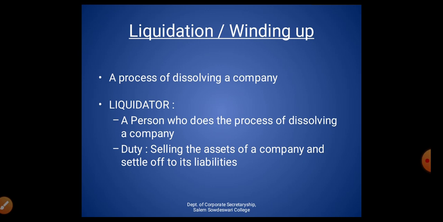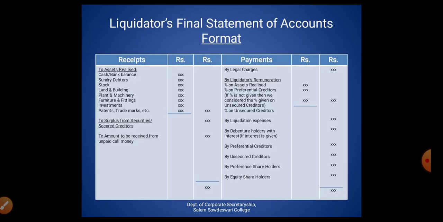Liquidation, otherwise known as winding up, is a process of dissolving a company, or terminating a company, or putting an end to a company. A person who does the process of dissolving a company is known as a liquidator, and the main and foremost duty of the liquidator is selling the assets of a company and settling its liabilities. For that purpose, the liquidator has to prepare a statement, and that statement is known as the liquidator's final statement of accounts. And this is the format for it.